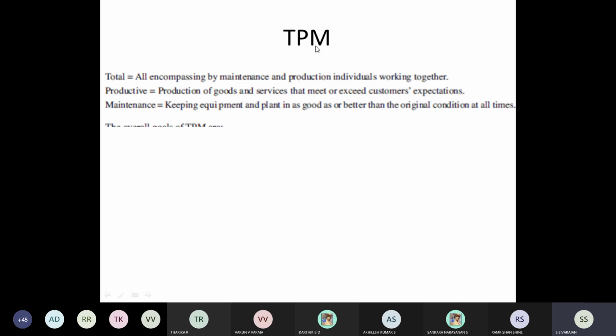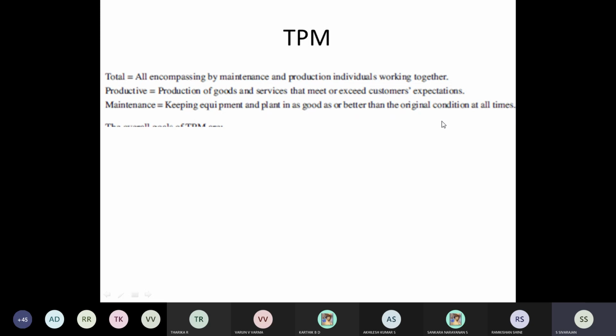So that's what total means. And productive means production of goods and services that meet and exceed customer expectation. That's what we see in TQM: whatever the customer requirement or expectation is, we should try to exceed it and make the customer happy. And maintenance means keeping all the equipment and plant in good condition, or better than the original condition.